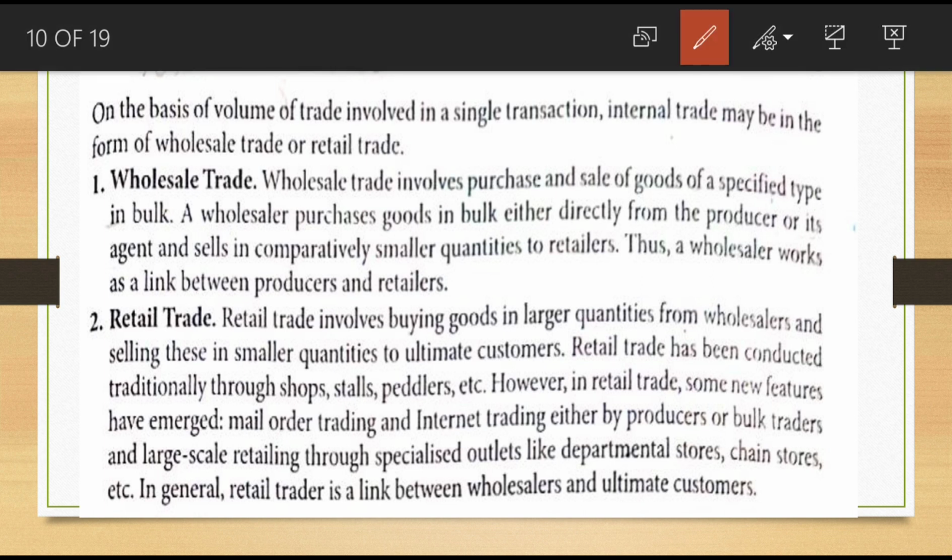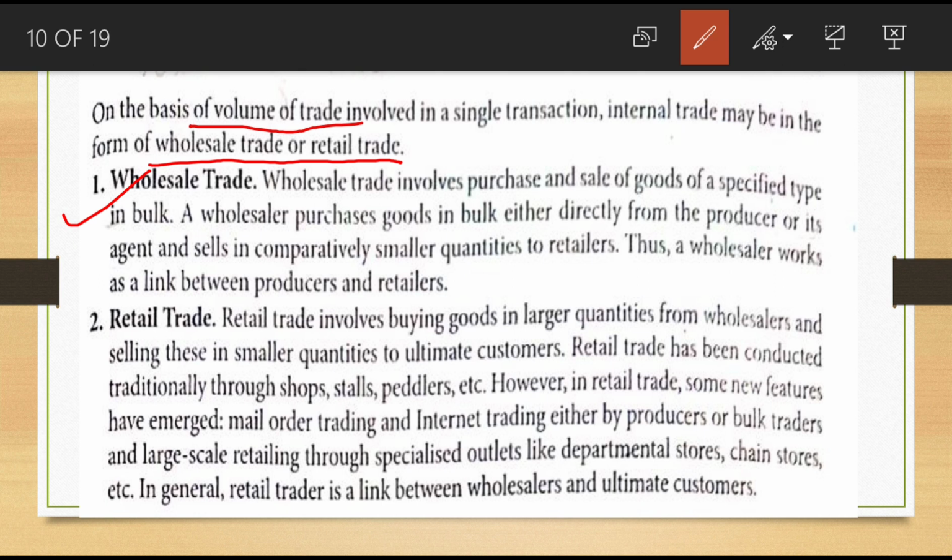Volume of trade means bulk quantity purchasing and selling, and we can call it wholesale trade. Retail means small quantity. So, based on volume of trade, we can classify the trade into two: wholesale trade and retail trade. First we can discuss wholesale trade.